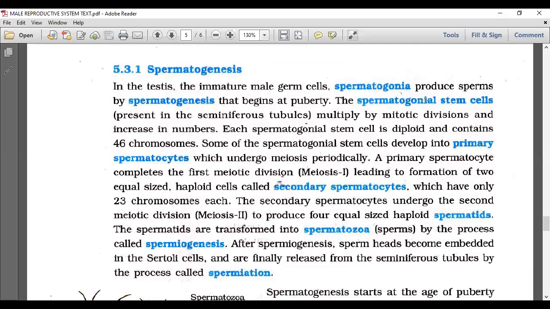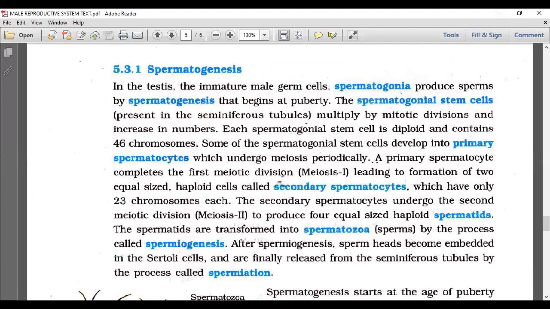Spermatogonial stem cells present in the seminiferous tubule multiply by mitotic division and increase in number. Each spermatogonial stem cell is diploid and contains 46 chromosomes. Some develop into primary spermatocytes. They undergo meiosis.